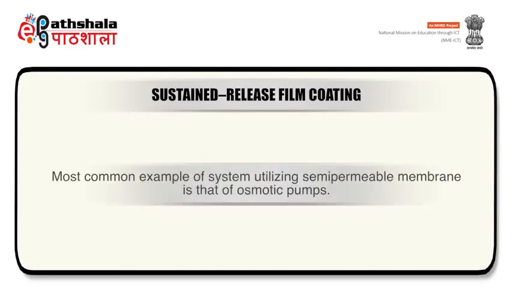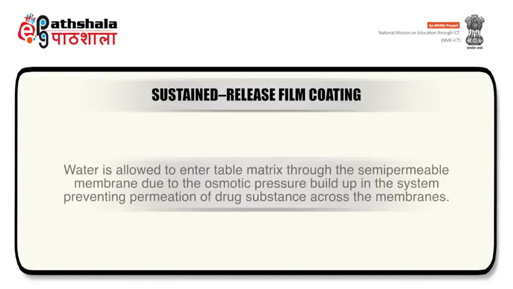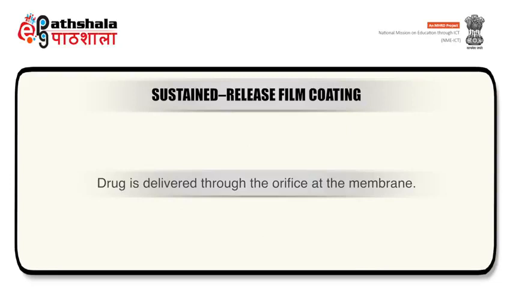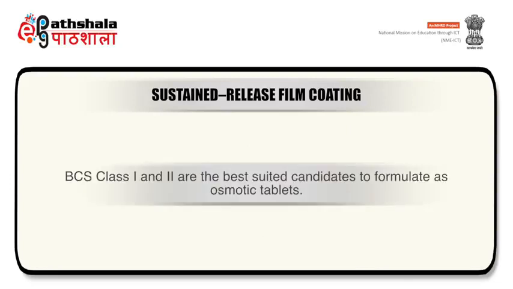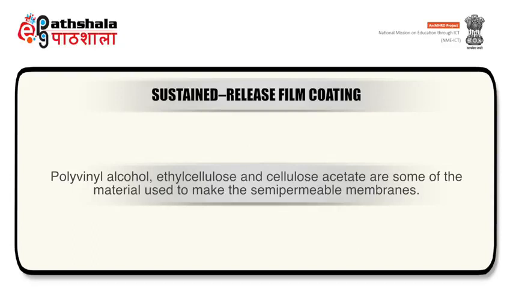Most common example of system utilizing semi-permeable membrane is that of osmotic pumps. Water is allowed to enter the tablet matrix through the semi-permeable membrane due to the osmotic pressure buildup in the system, preventing permeation of drug substance across the membranes. Drug is delivered through the orifice at the membrane. BCS class 1 and class 2 drugs are the best suited candidates to formulate as osmotic tablets. Polyvinyl alcohol, ethyl cellulose and cellulose acetate are examples of the materials used to make the semi-permeable membranes.